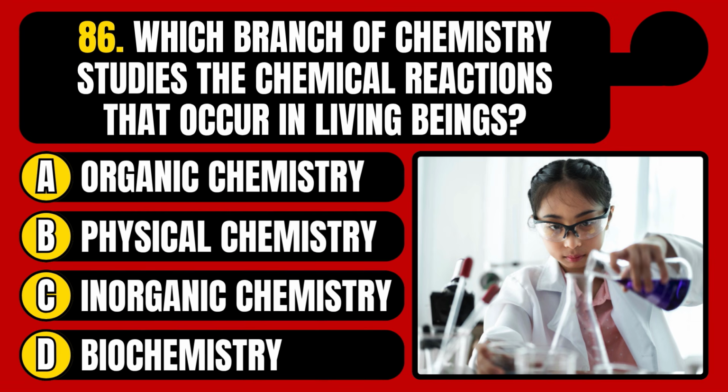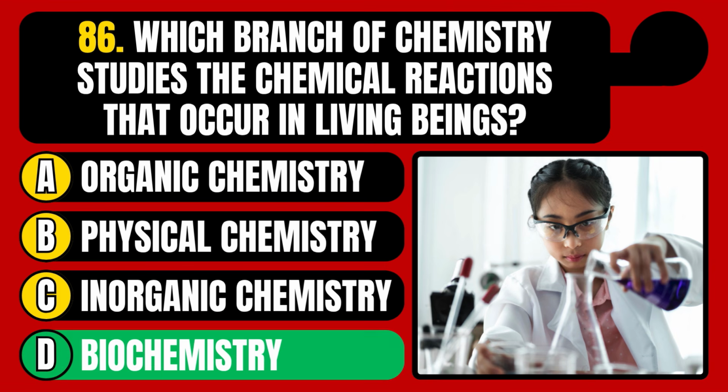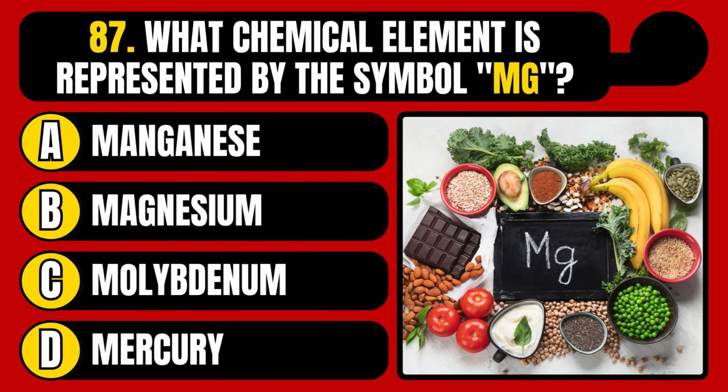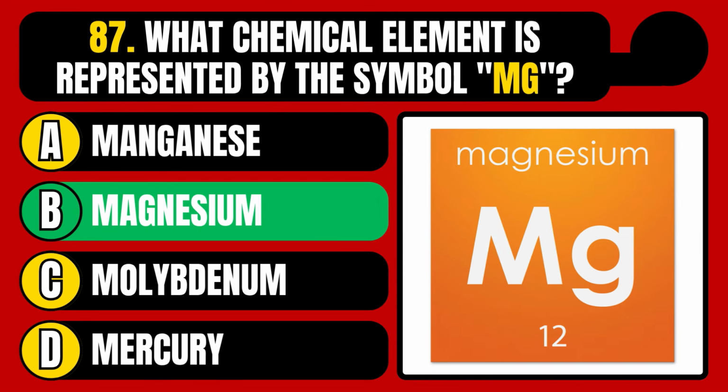Organic chemistry, physical chemistry, inorganic chemistry, or biochemistry? The correct answer is option D, biochemistry. What chemical element is represented by the symbol Mg? Manganese, magnesium, molybdenum, or mercury? The correct answer is option B, magnesium.